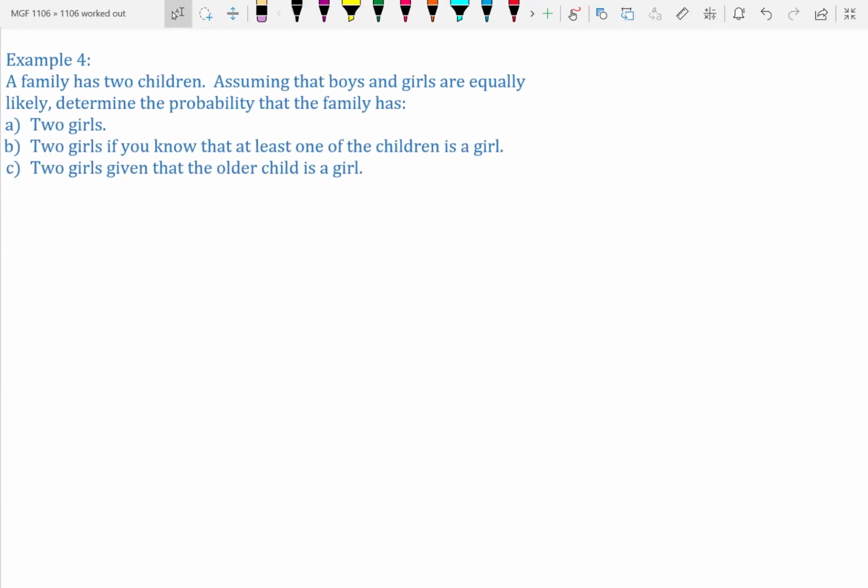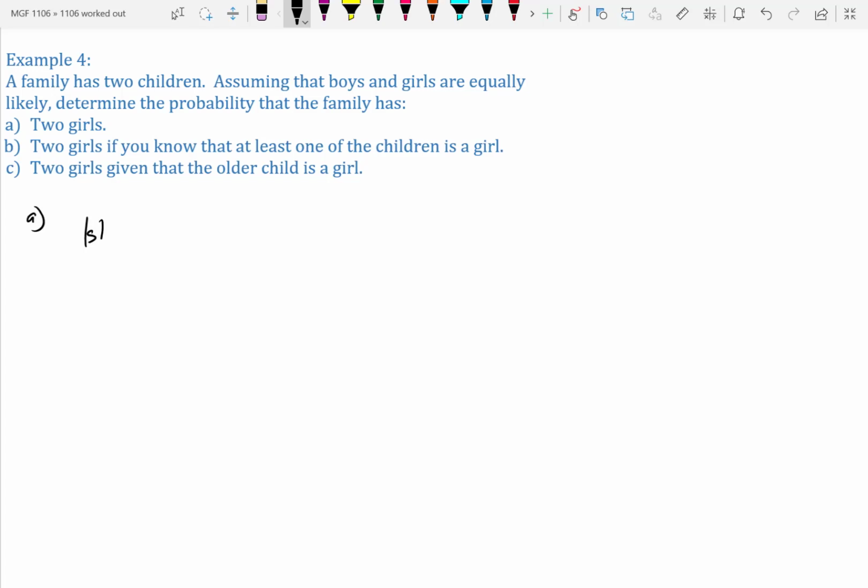A family has 2 children. Assuming that boys and girls are equally likely, determine the probability that the family has 2 girls, and so on. For part A, we want to determine the probability that they have 2 girls. Anytime we're talking about genetics, we always bust out our tree charts. So we want 2 children.